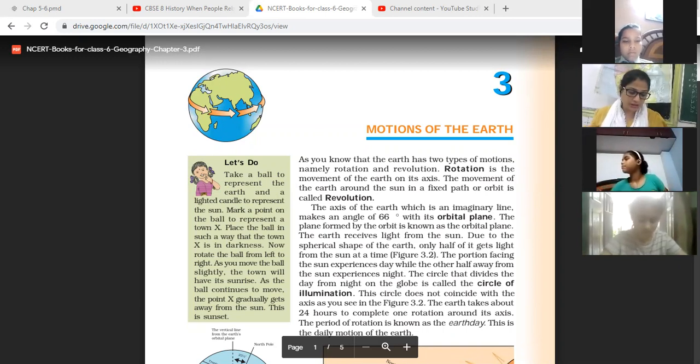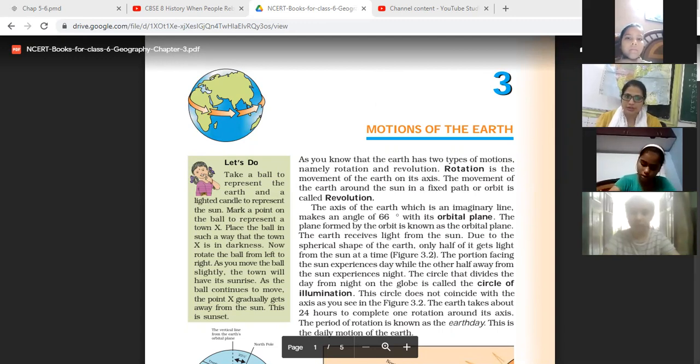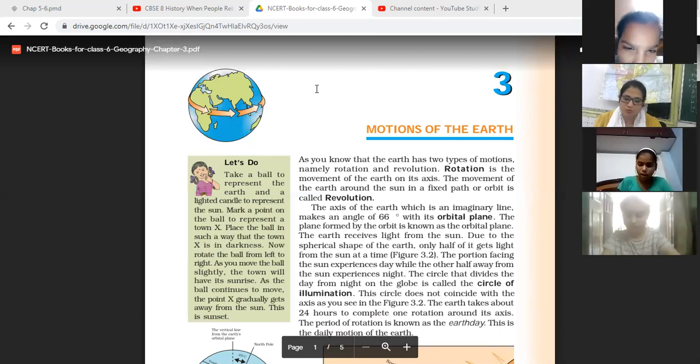The ancient people had always observed the movement of the sun, moon, and other heavenly bodies in the sky. They believed that the earth was stationary. Other heavenly bodies move around it.